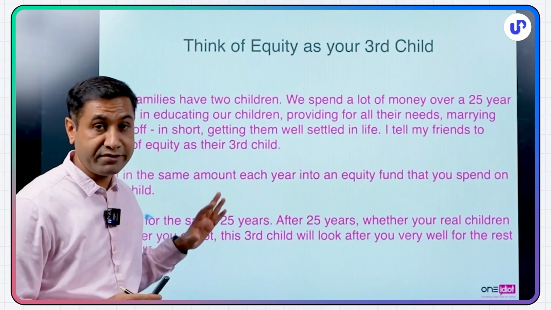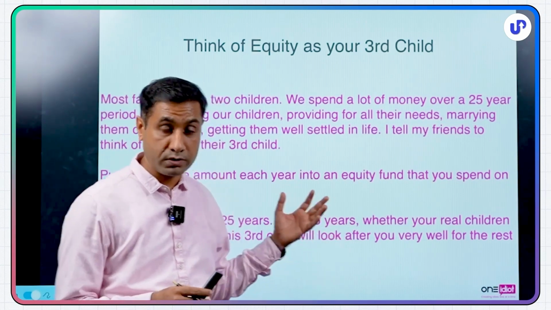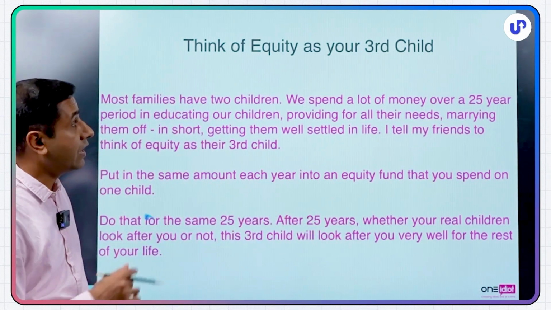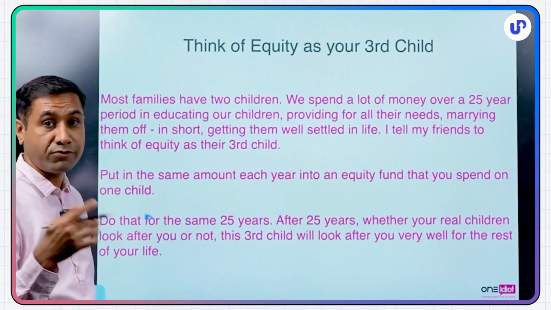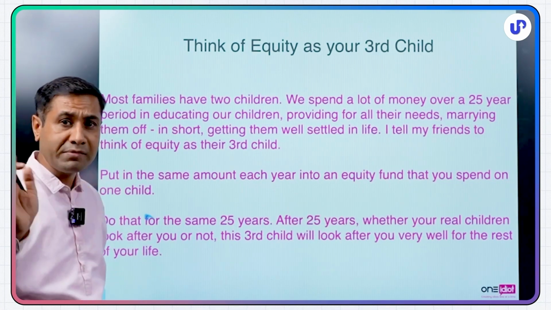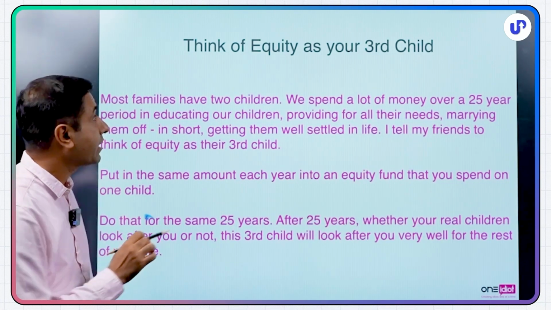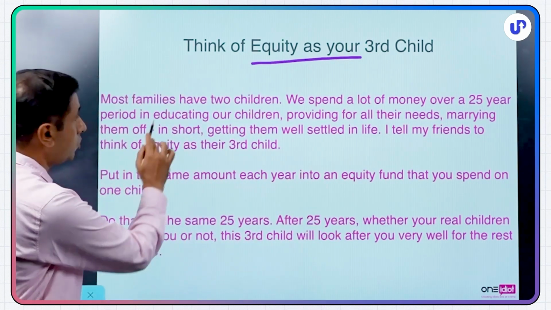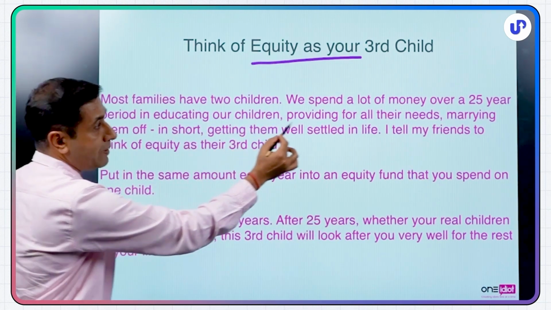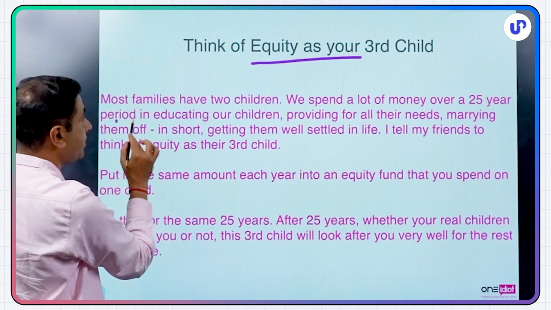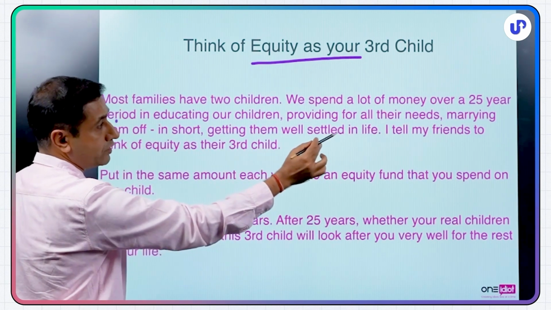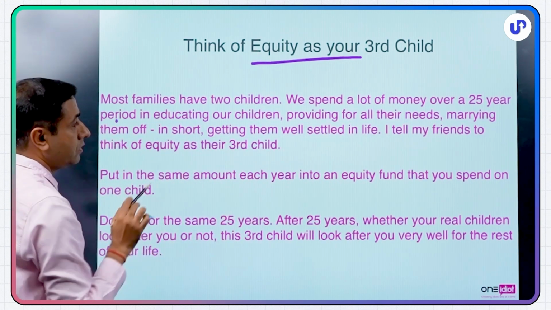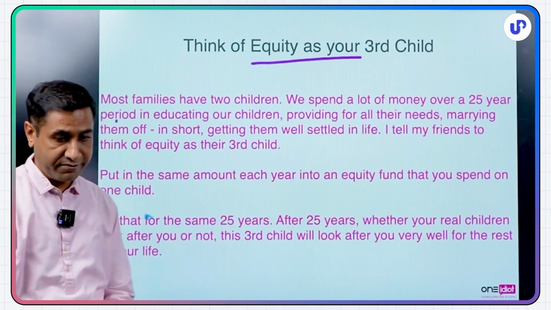This is my favorite quote on retirement, which I read somewhere. Amazing idea for your retirement planning. Most families generally have 2 children, right? It says, think of equity as your 3rd child. Most families have 2 children. We spend a lot of money over a 25-year period in educating our children, providing for all their needs, marrying them off, in short, getting them well settled in life.